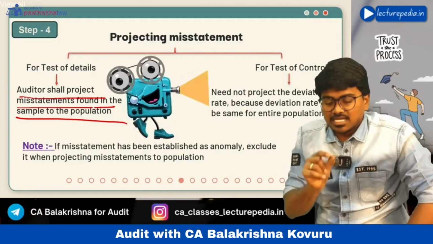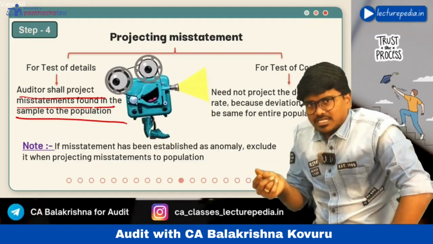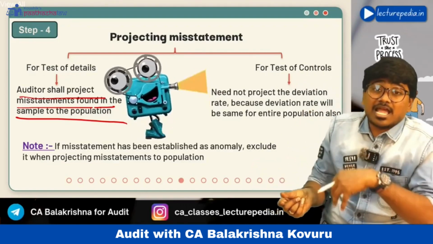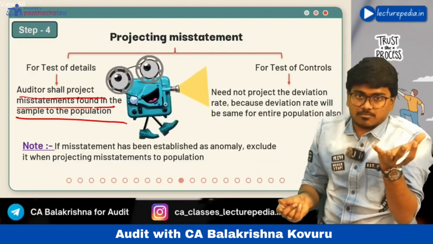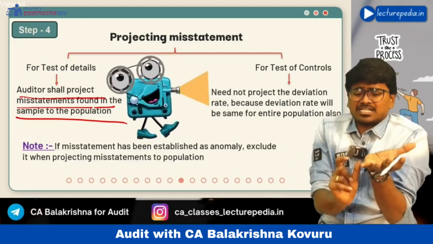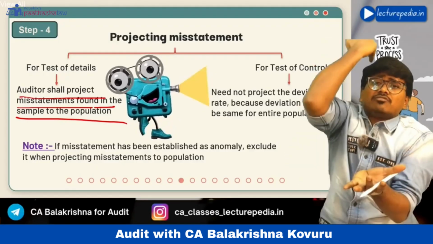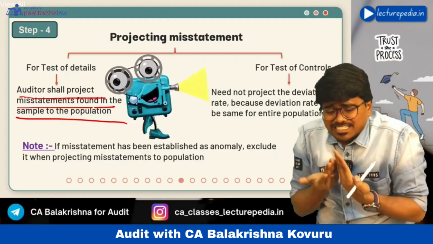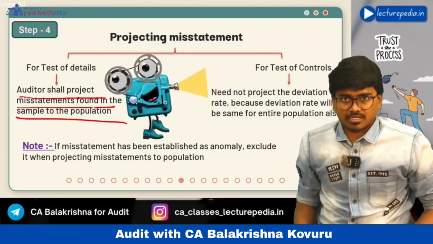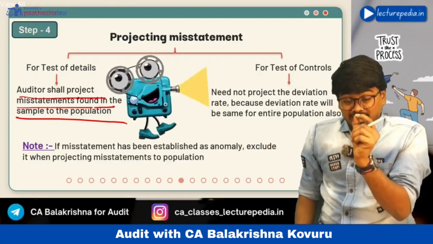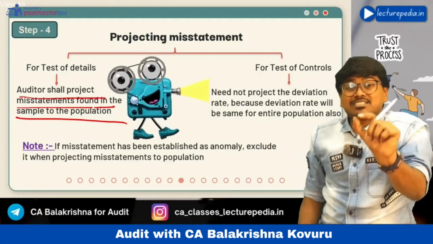Let's say there is a 10% deviation in the sample of controls that you have tested. If you project this 10% to the entire population of controls, then also it will be 10% only, because it is the rate of deviation, right? You are measuring the deviation in controls in percentage terms.